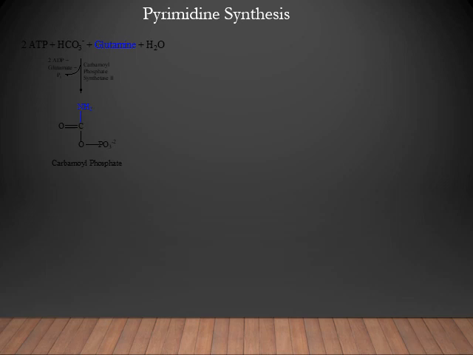So once again, the first step is the formation of carbamyl phosphate with the help of the amino acid glutamine, incorporating hydrolysis of ATP and bicarbonate. The enzyme is CPS2 and the product is carbamyl phosphate. Okay, and now why this CPS2, carbamyl phosphate synthetase 2?